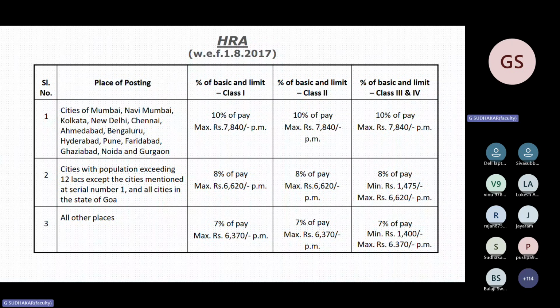The purpose of minimum is applicable only for class 3, 4 employees, not for class 2 and class 1. There is no minimum amount of HRA for class 1 and class 2. The minimum HRA is applicable only for class 3 and 4, that too in second category and third category, not in first category. So compare this slide and be well versed on this one.